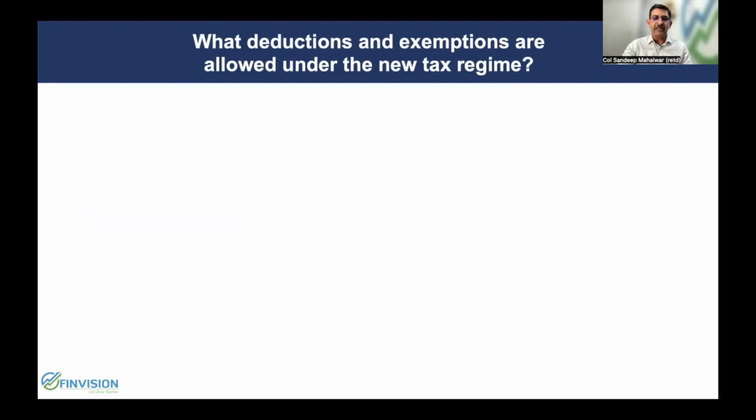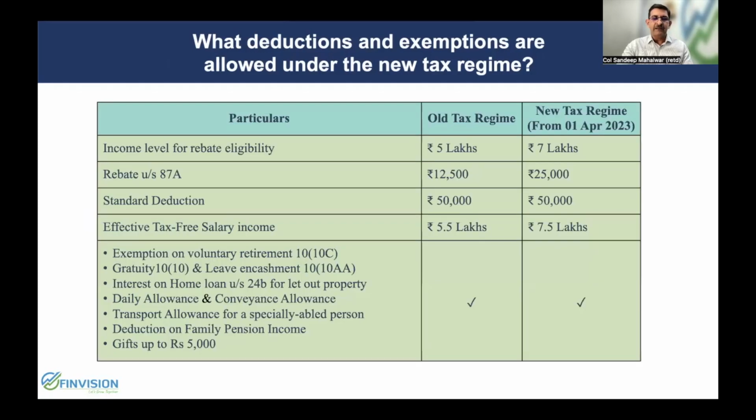What are these and how do they compare with the old tax regime? Let's look. Firstly, rebate eligibility. The income level for rebate eligibility in the old tax regime is up to 5 lakh rupees. That means up to 5 lakh rupees of income in the old tax regime will continue to be tax free. In the new tax regime, this limit is 7 lakh rupees.